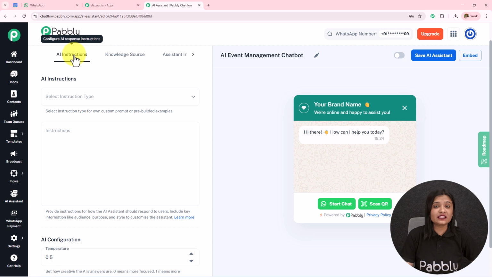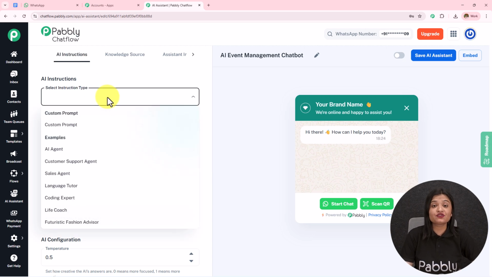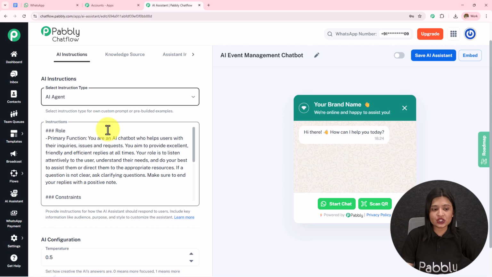The first one is AI instruction. Here we first have to select the instruction type. I'm going to select it as AI agent, and the instructions are automatically added. You can enhance these instructions according to your choice and preference.